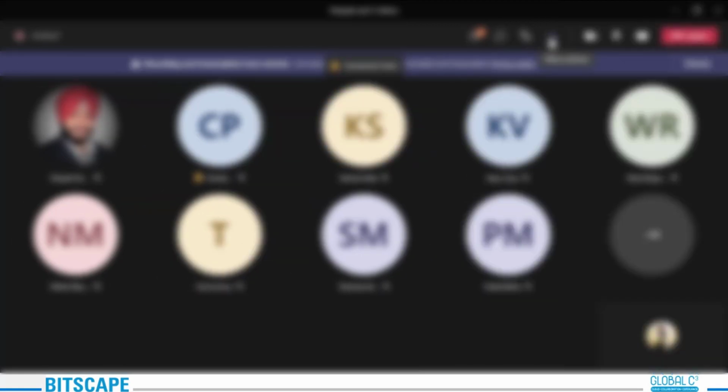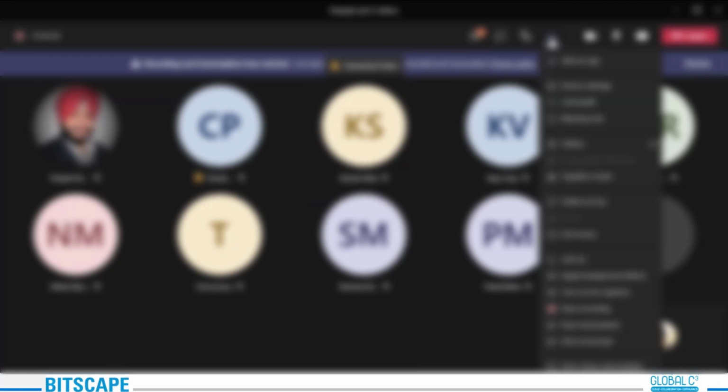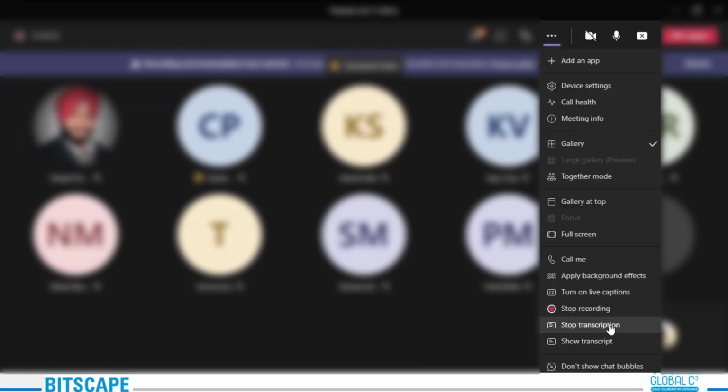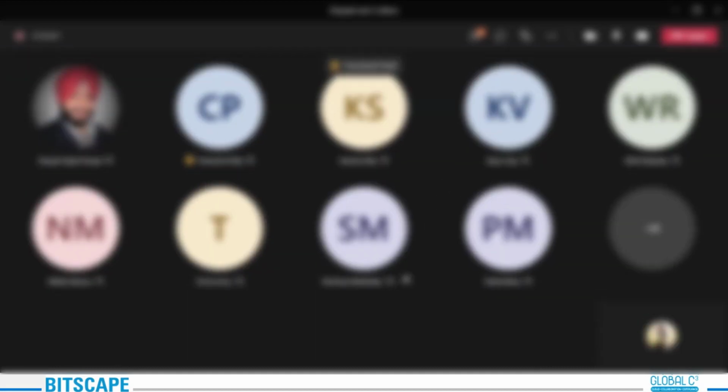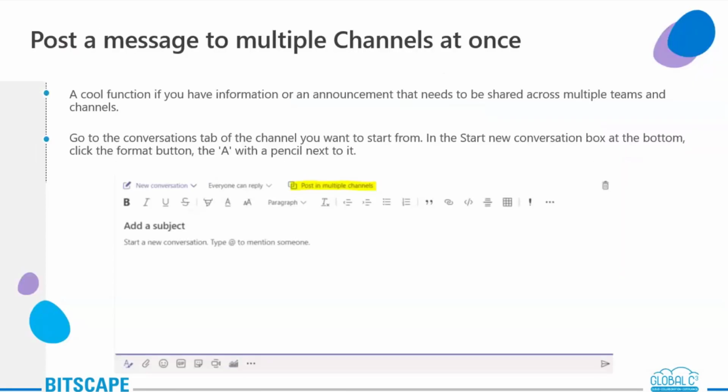Let me just turn it off for now. Even if I turn it off, whatever has been recorded so far on the transcription, you will be able to download. I have both options, show transcript and stop transcription. Let me just stop for now. Every time, you will also be notified of the actions being performed on Microsoft Teams.